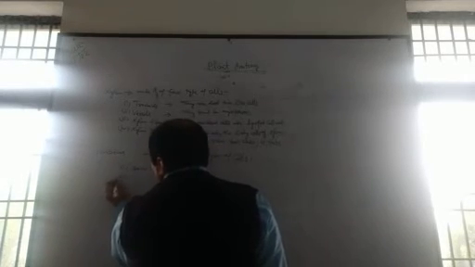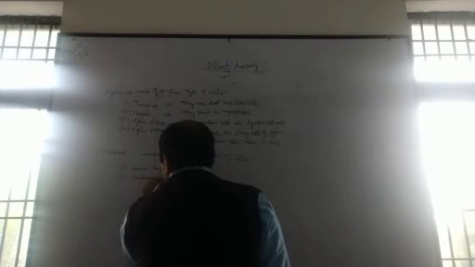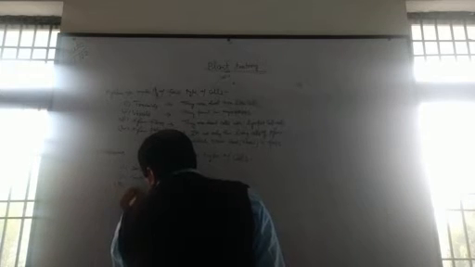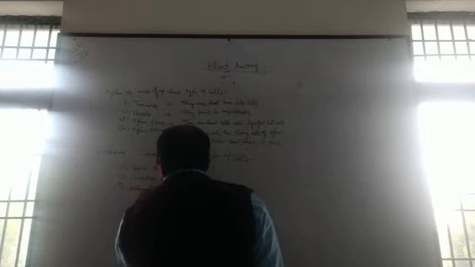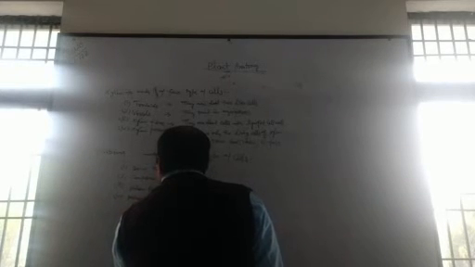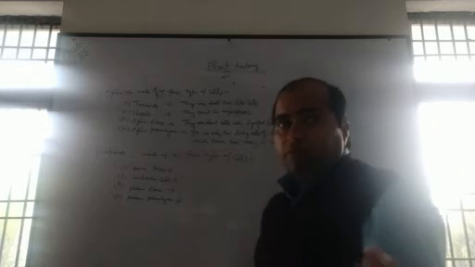Number two is companion cells. Number three is phloem fiber, and number four is phloem parenchyma. Let us discuss one by one.